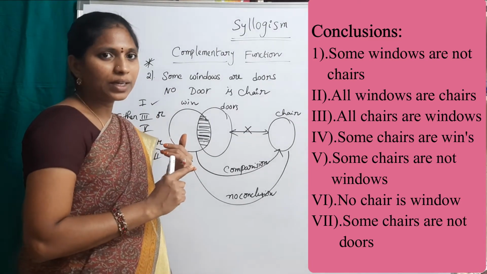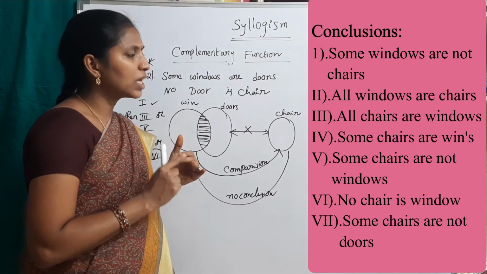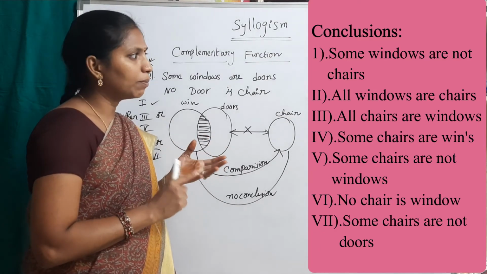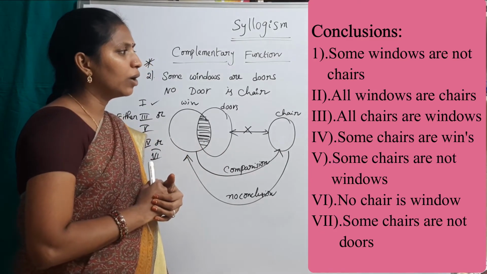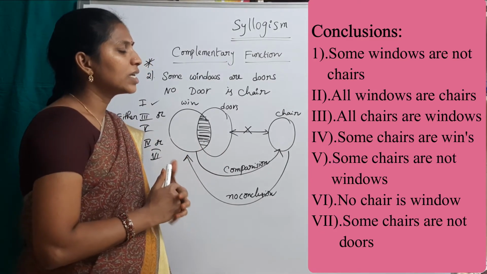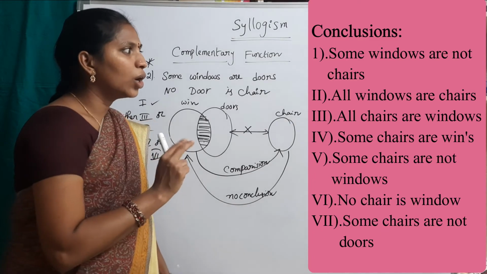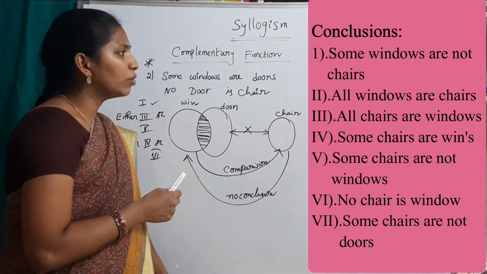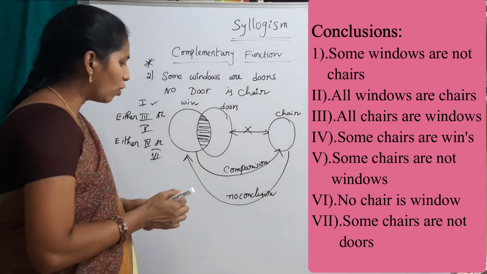First conclusion completed, second one does not follow, third, fourth, fifth and sixth completed. What about the seventh conclusion? Some chairs are not doors. The seventh one follows.